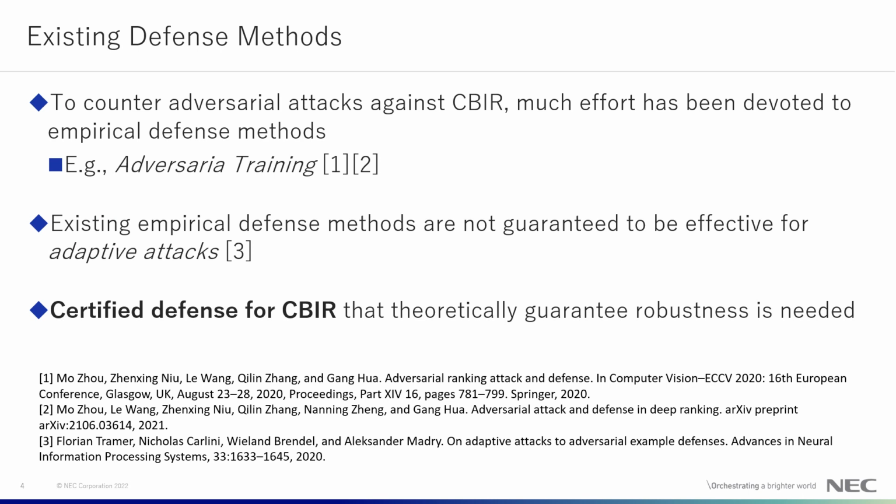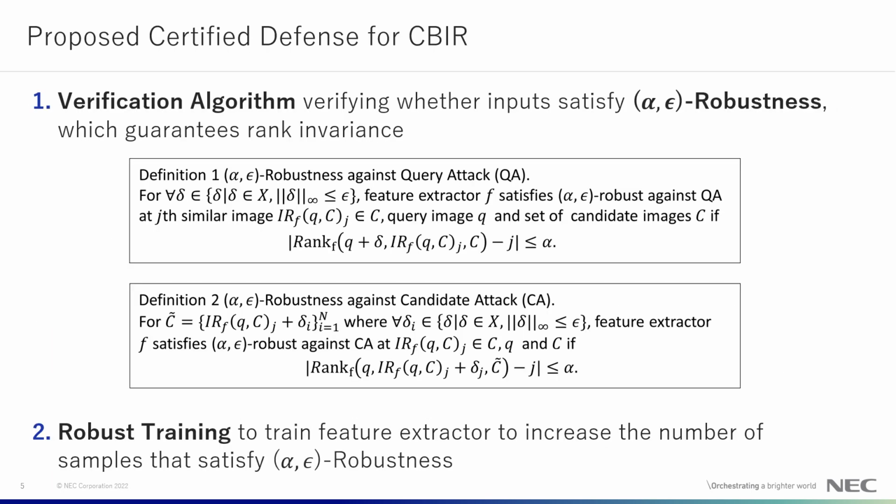To counter such adversarial attacks, much effort has been devoted to empirical defense methods. However, such empirical defense methods are not guaranteed to be effective against adaptive attacks, which assume the attacker is aware of the defense strategy. Thus, a certified defense for CBIR that theoretically guarantees robustness is needed. In this work, we propose a certified defense for CBIR consisting of two components.